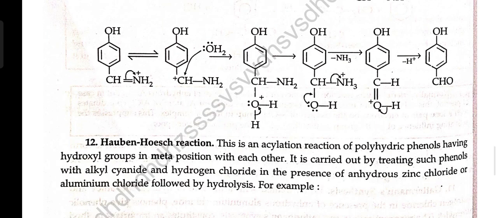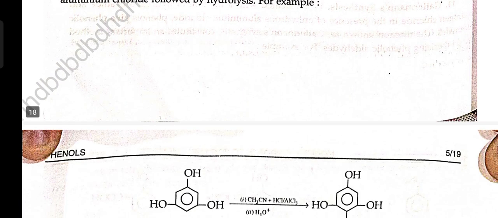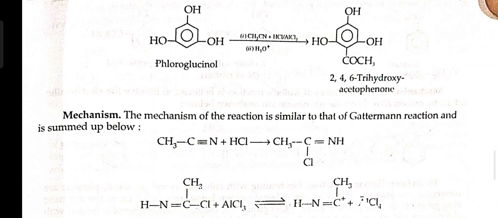Hoesch reaction. This is an acylation reaction of polyhydric phenols having hydroxy groups in meta position with each other. It is carried out by treating such phenols with acyl cyanide and hydrogen chloride in presence of anhydrous zinc chloride or aluminium chloride, followed by hydrolysis. For example, mechanism. The mechanism of the reaction is similar to that of the Gattermann reaction and is summed up below.